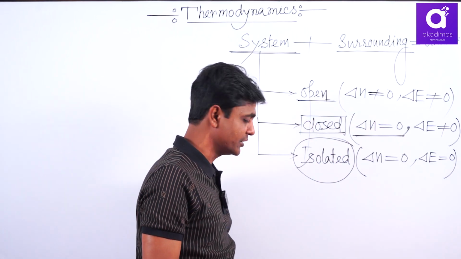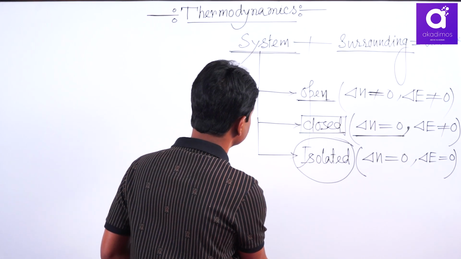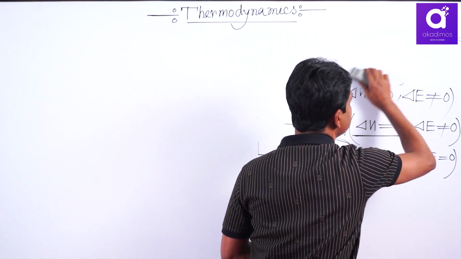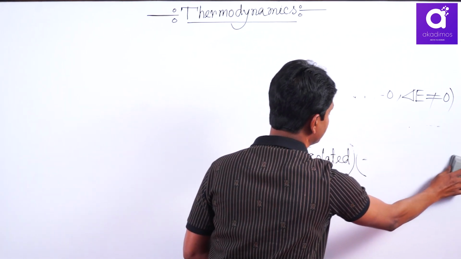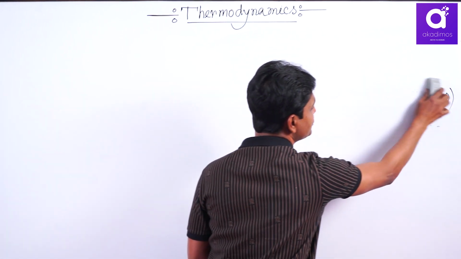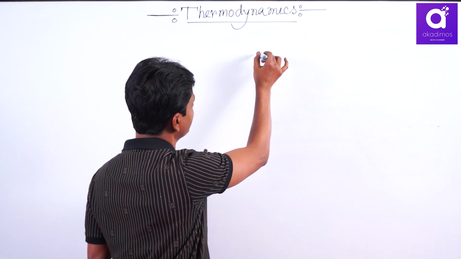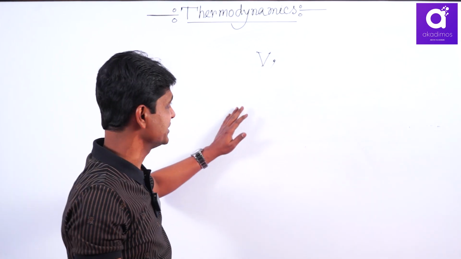Next part that you have to know is the properties of the system. Properties are of 2 types. One is called extensive property, and extensive properties are those which depend on the amount of matter present in the system. Like volume: if the amount of matter increases then volume increases.